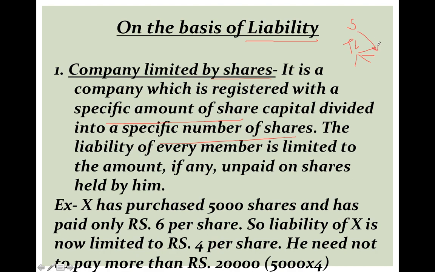In this type of company, the liability of every member is limited to the amount, if any, unpaid on shares held by him.